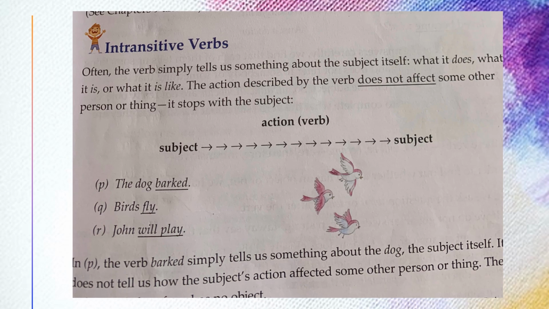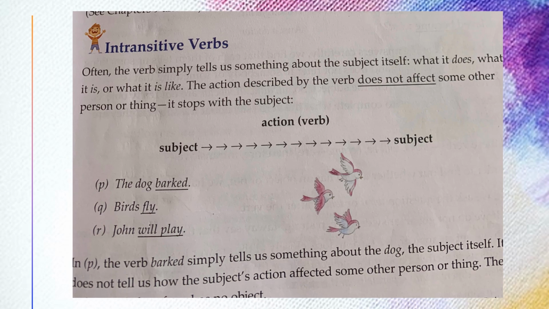As I gave you the example, the pilot landed carefully. There is no effect on something or any person. They were talking about the pilot only. Means the pilot did a good job, that he landed carefully.